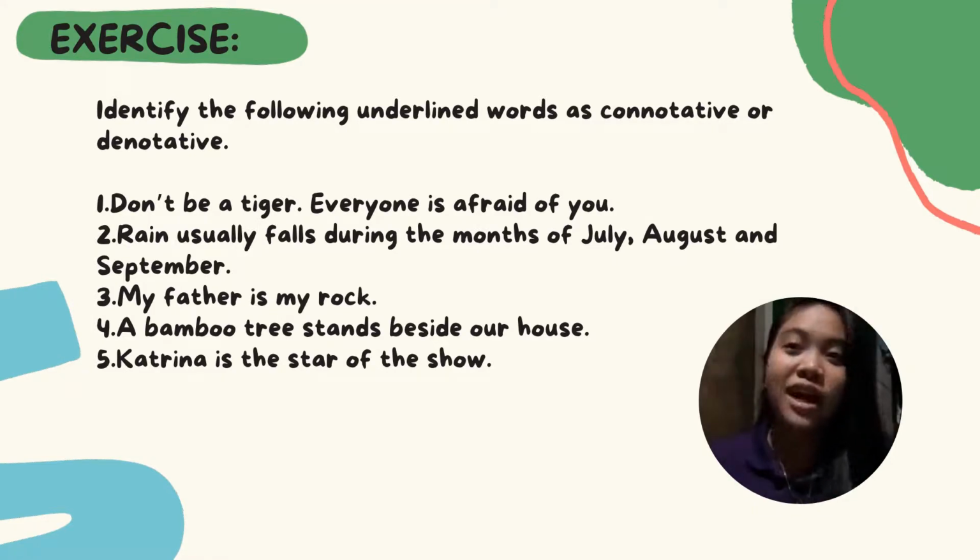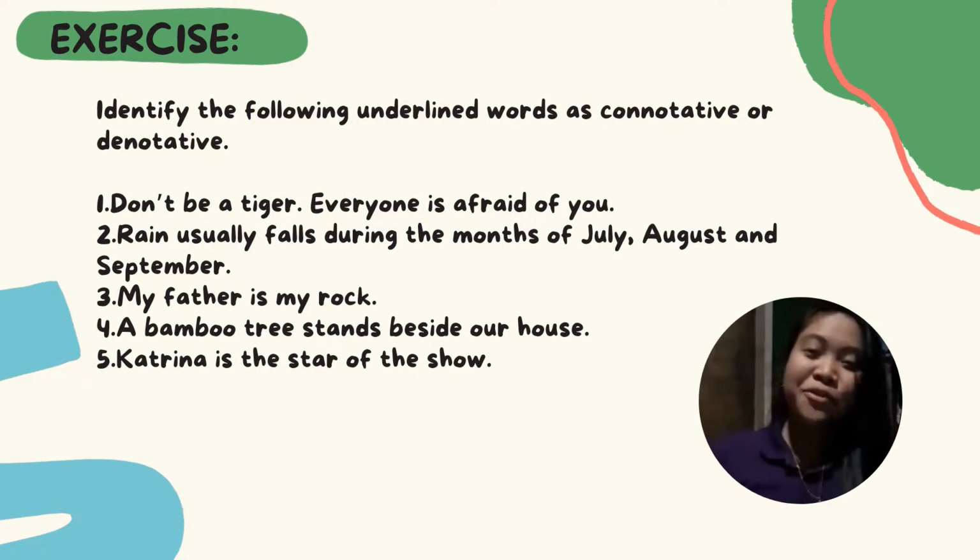Number 4, a bamboo tree stands beside our house. The underlined word here is tree, and it is denotative because it literally talks that the bamboo tree stands beside their house. Number 5, Katrina is the star of the show. The underlined word here is star, and it is connotative. Why? Because it does not literally refer to Katrina that she is a star.